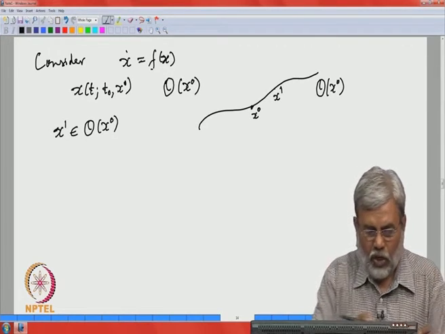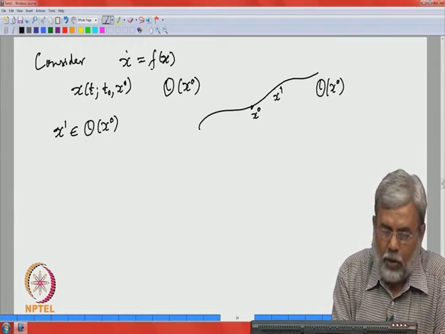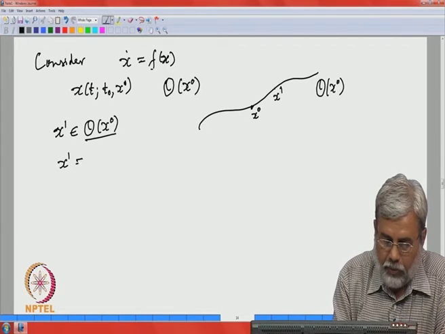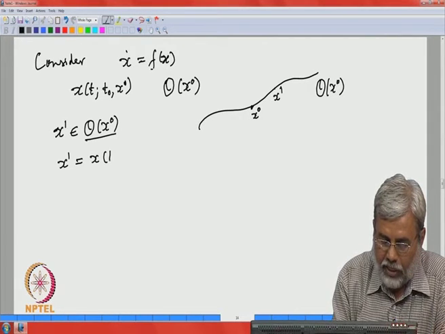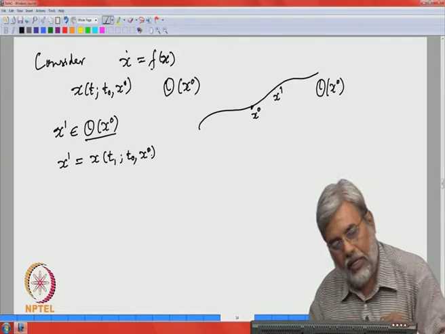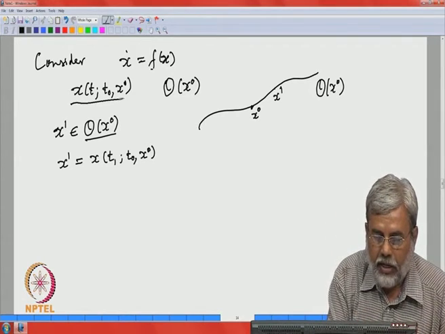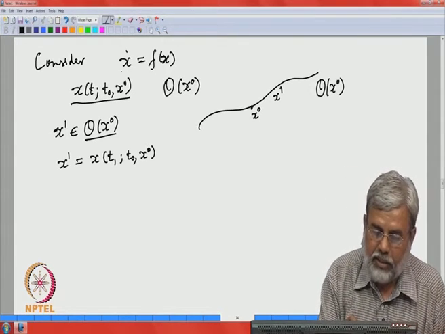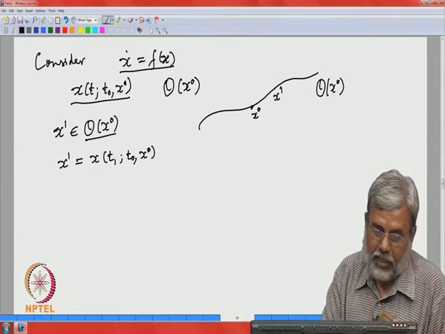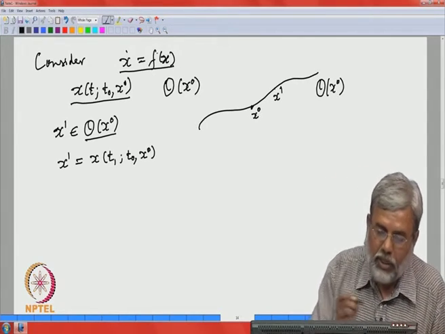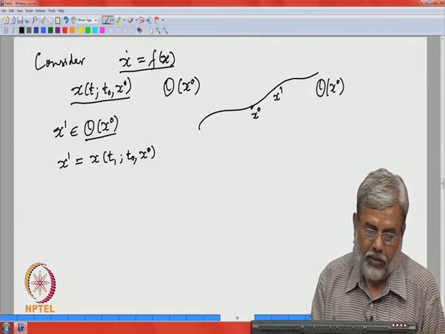Okay. So, this means what? If you look at the definition of the orbit, x 1 is equal to x of t 1, t 0, x 0. Remember, this x of t is a solution of this system of differential equations. It is not just any ordinary function. It is a solution of that differential equation, that you remember. Okay.